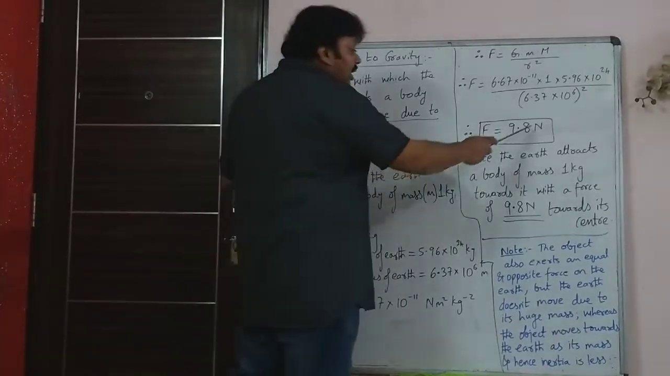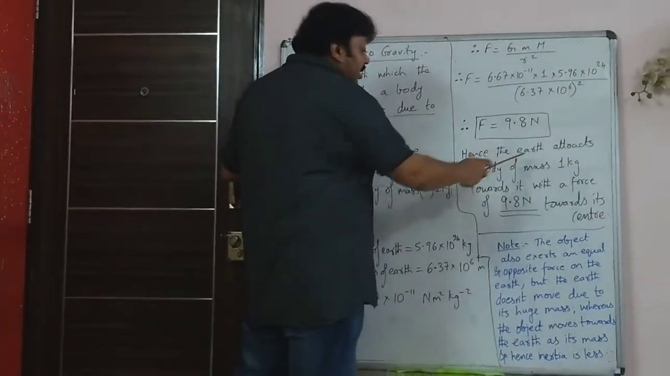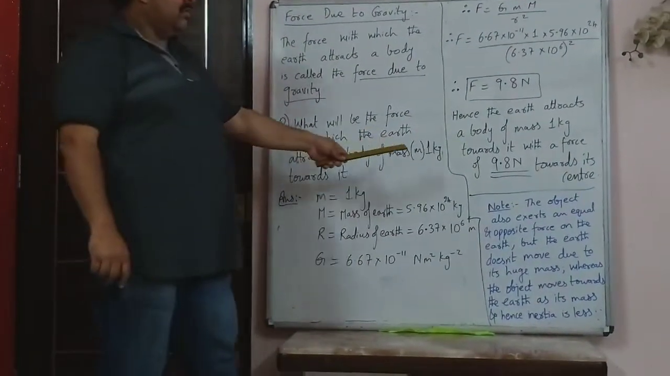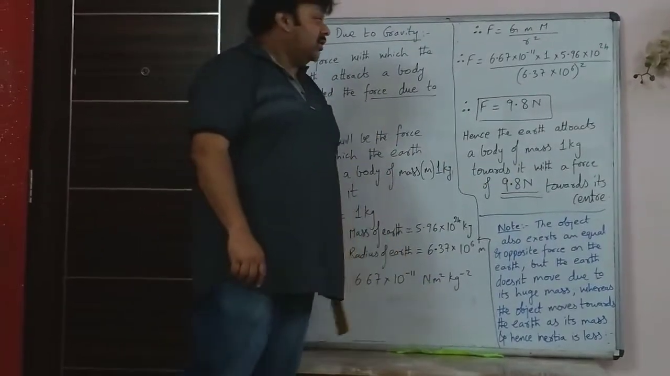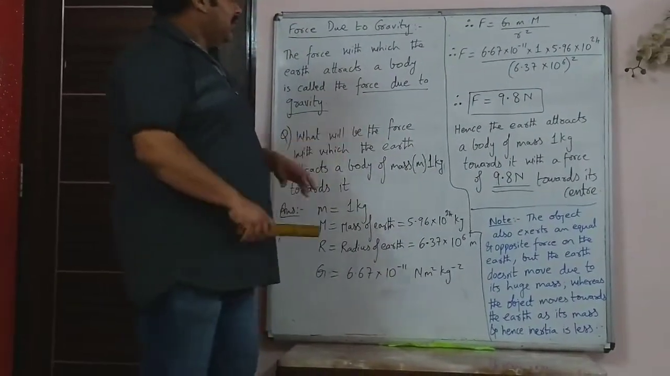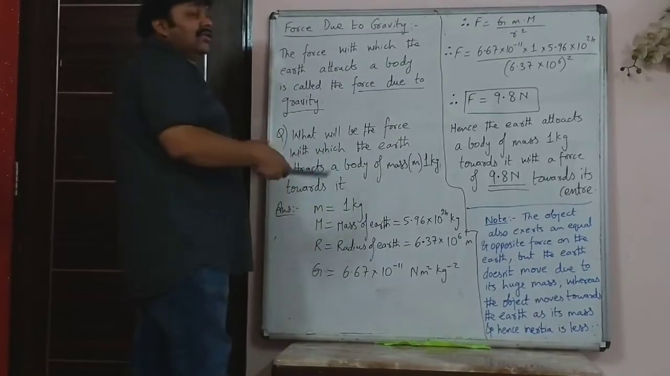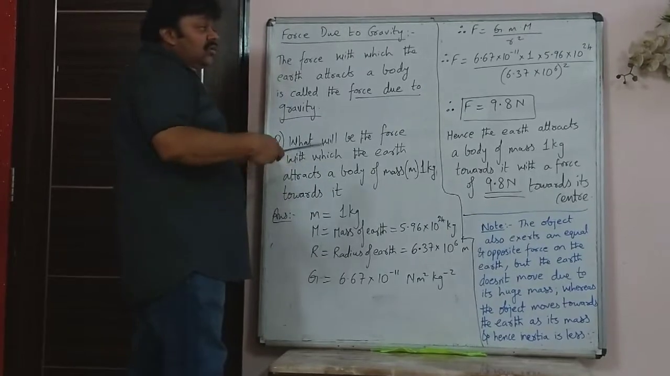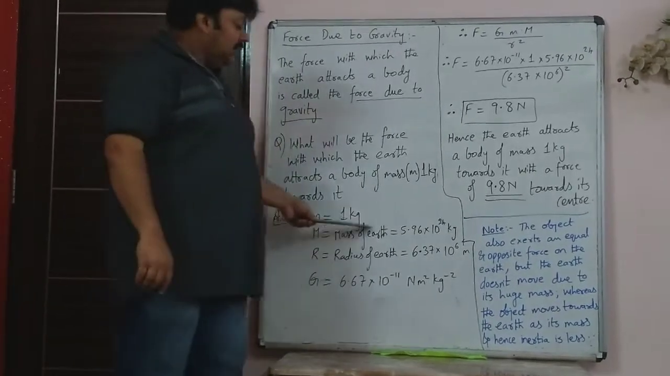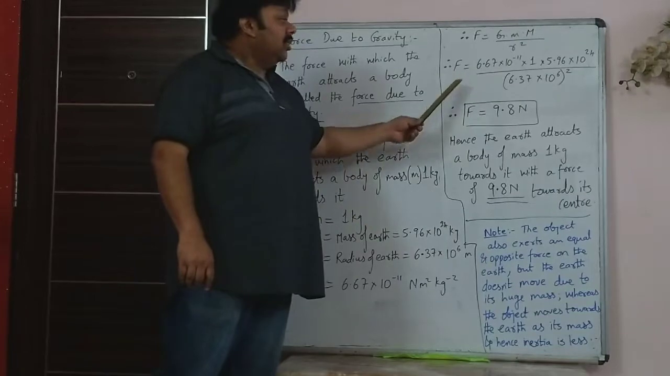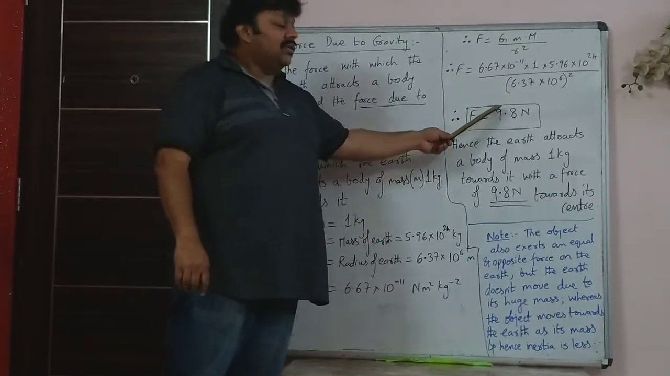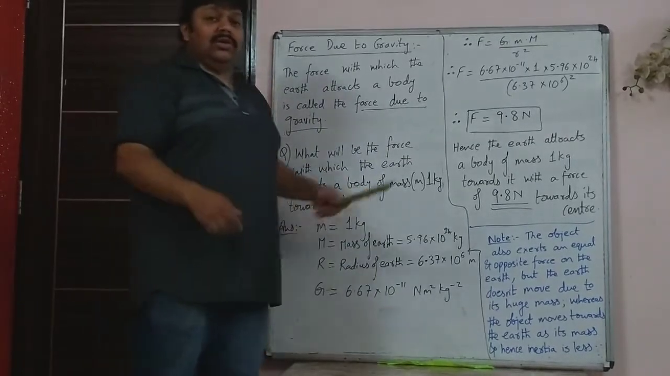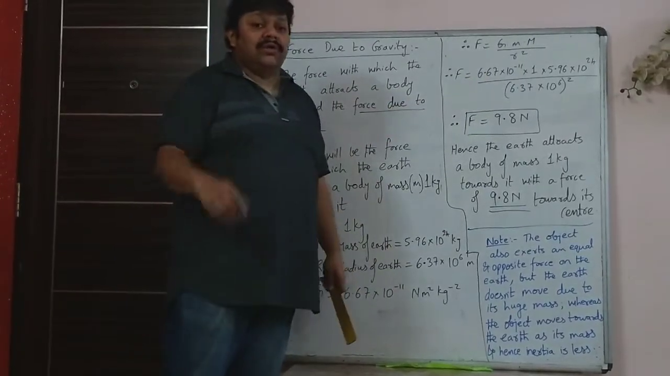So here you will write, hence the force earth attracts a body of mass 1 kg towards it with a force of 9.8 Newton towards its center. So what are you going to be asked? The question will be this, and they may ask you, which law did you use to find this? So you don't have to remember values of mass and radius, but you will have to remember force with which the earth attracts an object of 1 kg is 9.8 Newton.